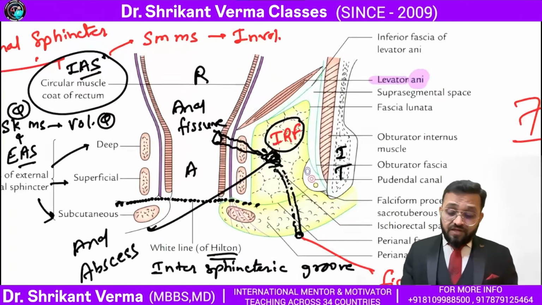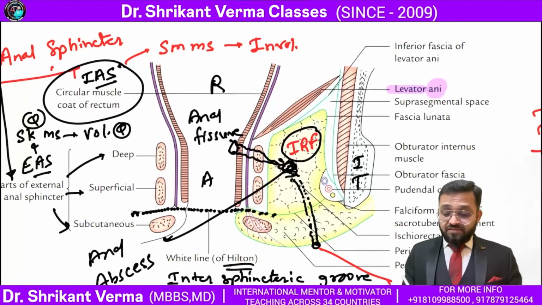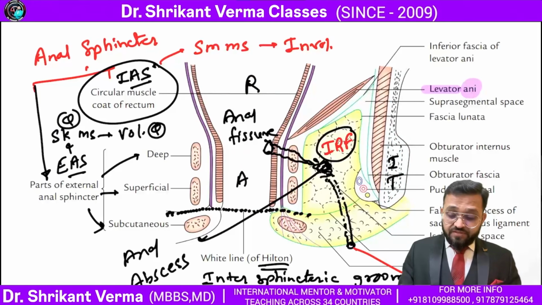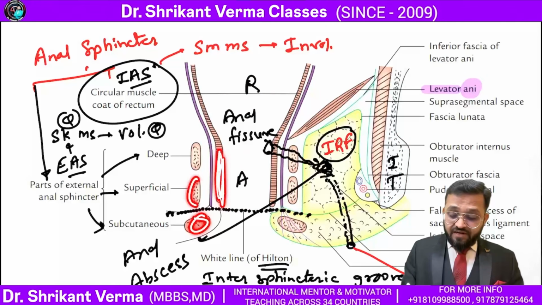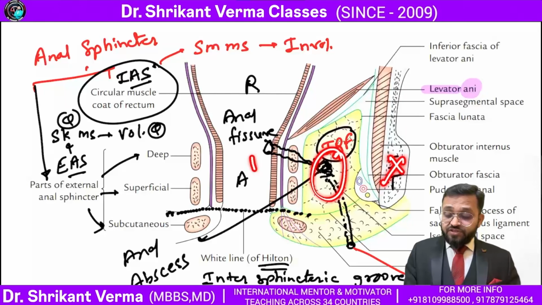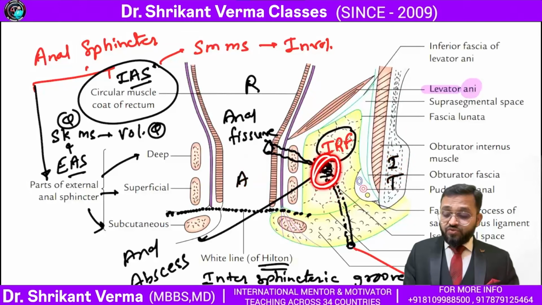Now, can you see the vertical section? This is the rectum. Here is the anal canal. This is the ischial tuberosity. So the anal sphincter: this is the internal anal sphincter, and here are the three parts of the external anal sphincter. This is subcutaneous, here is the superficial, and this is the deep. Getting the point? Now see, there is the space between the ischial tuberosity and the rectum. This is known as the ischiorectal fossa.